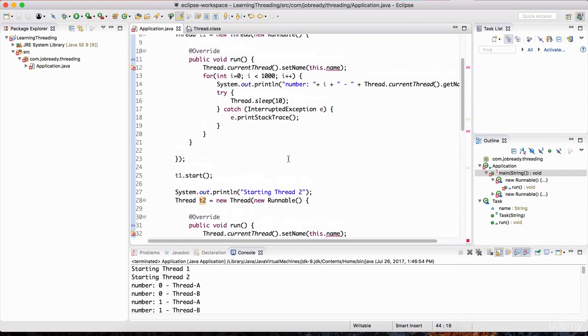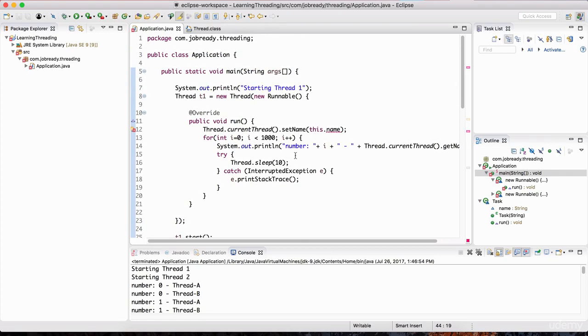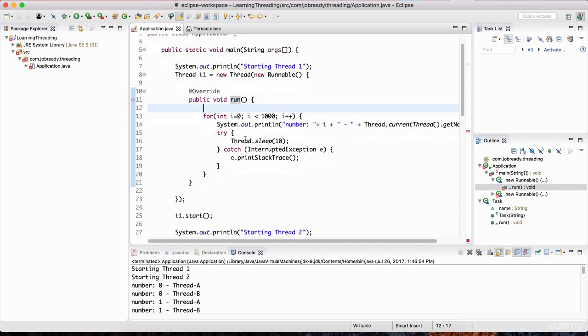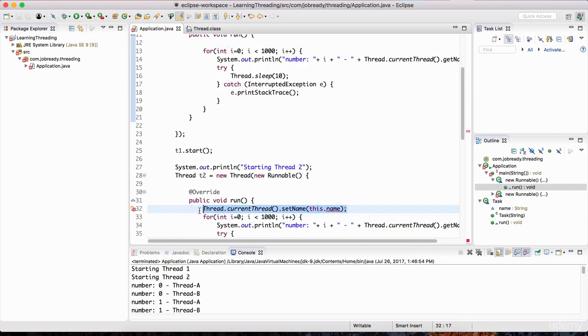Okay, so it's just another way of creating your own threads. Now notice that it's complaining there's no name property in this anonymous class definition, right? We just have this run method as part of this anonymous class. I don't have the name property, so I'll just get rid of that for now, and we'll do that here as well.